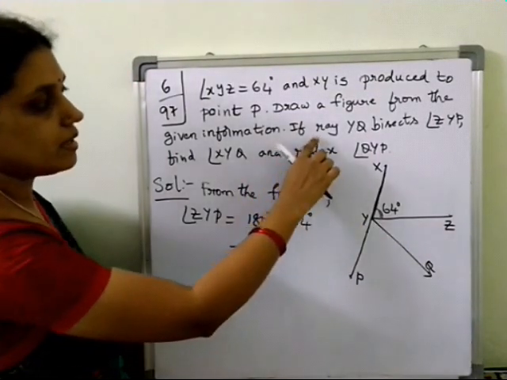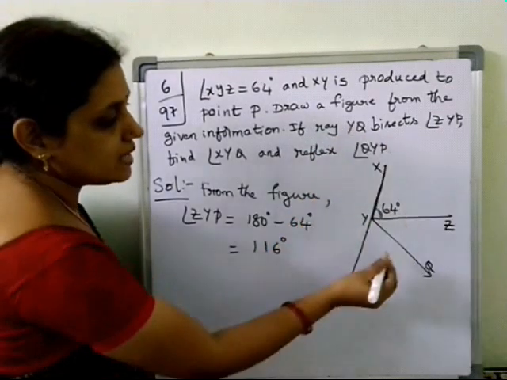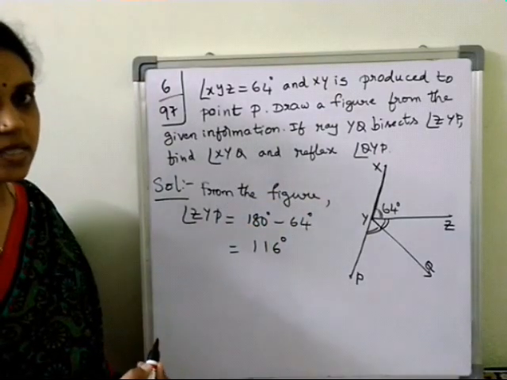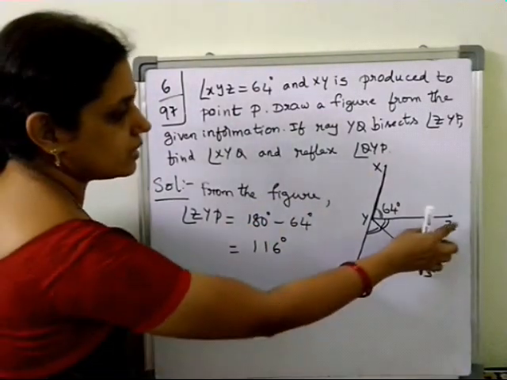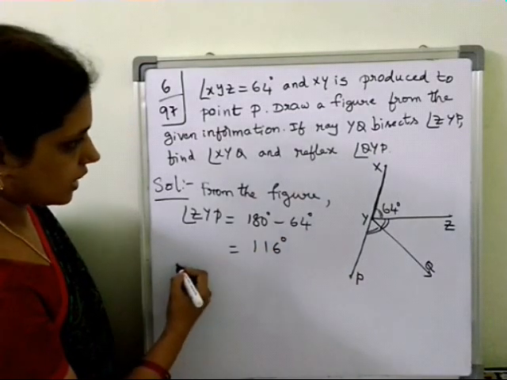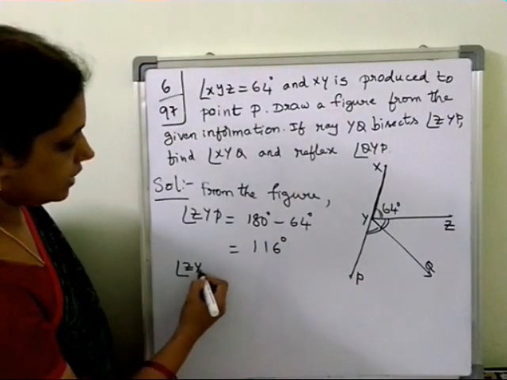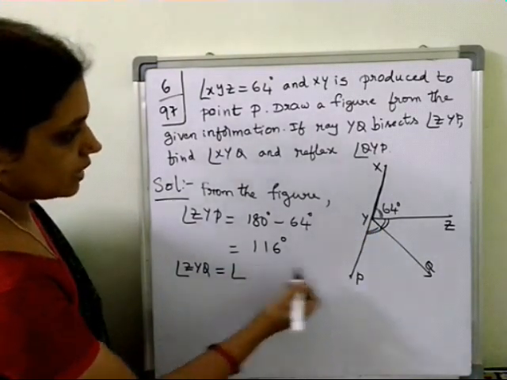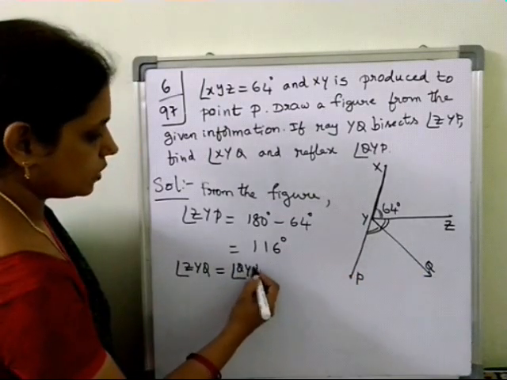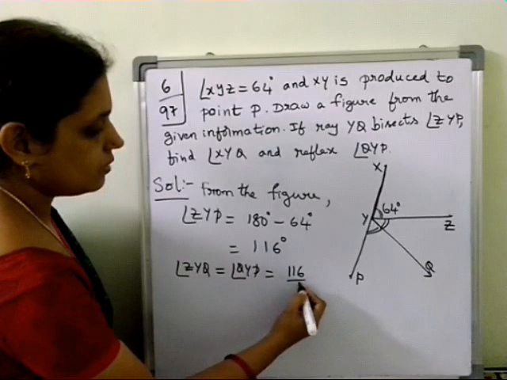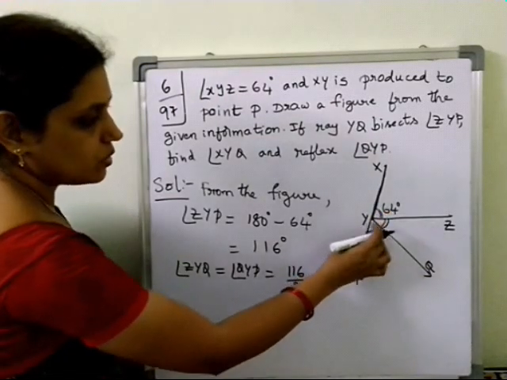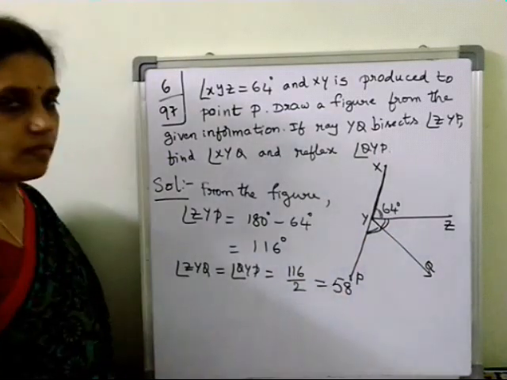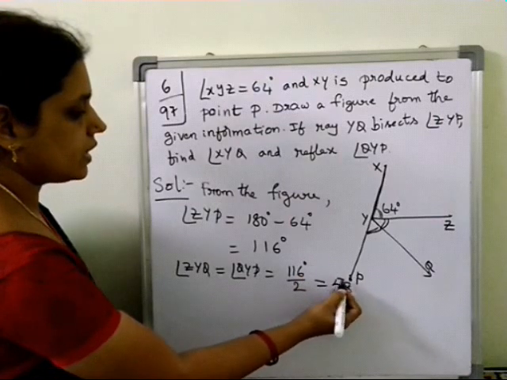And what is one more hint given here? Ray YQ bisects, so this is bisecting. So these two parts are equal. Bisecting means dividing into two equal parts. So YQ is the bisector of angle ZYP. So what can we write? Angle ZYQ equals angle QYP actually. Both are the same, equal to 116 by 2. Can we write like that? Since the total angle is 116, each angle is by 2, that is 58. So 116 by 2, that is 58 degrees we got.